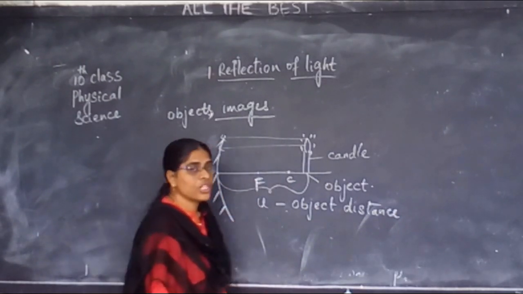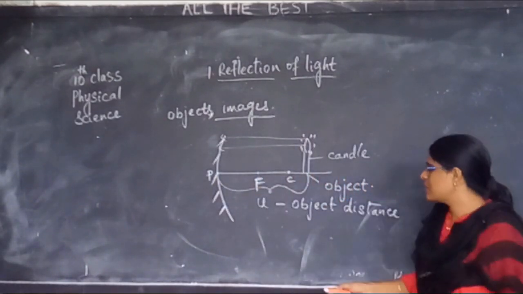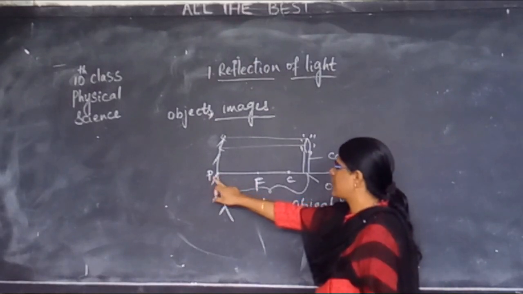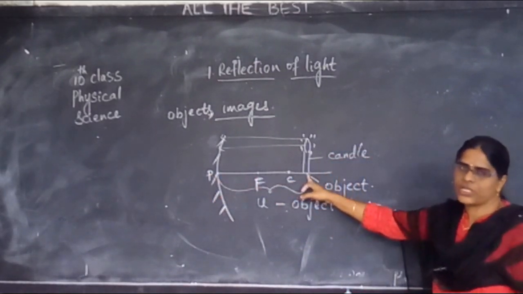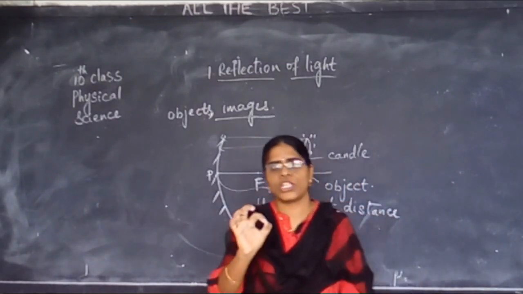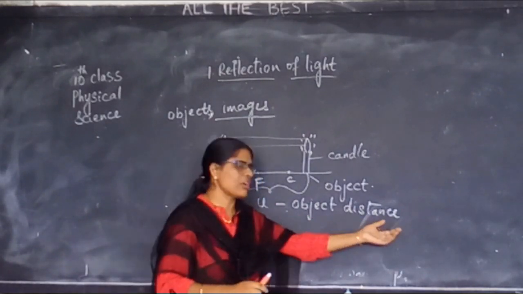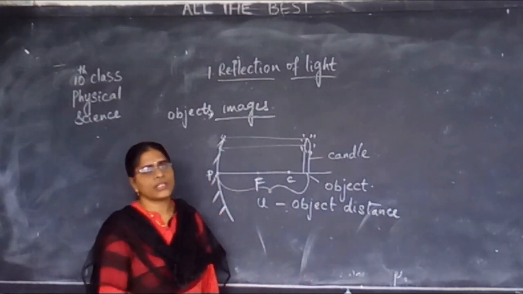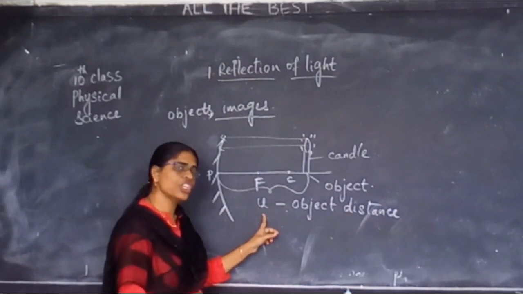We need to do so many problems based on this. That's why, listen carefully. Wherever you keep the object, the distance between your pole and the object is always called the object distance. We always represent it with u.